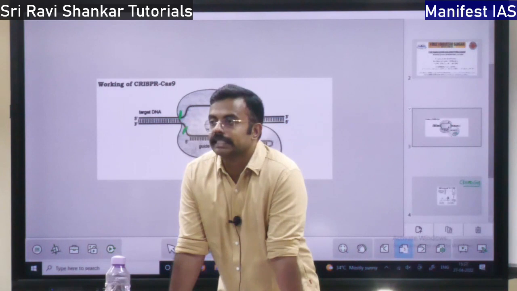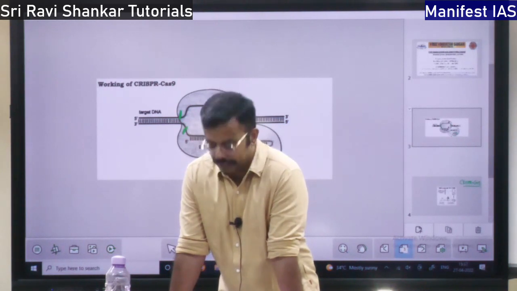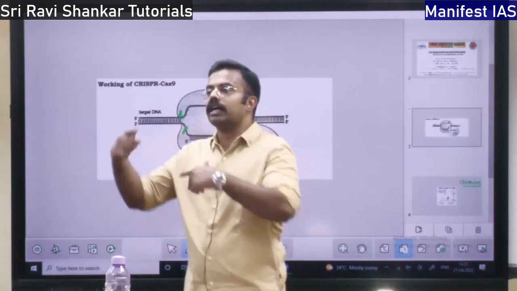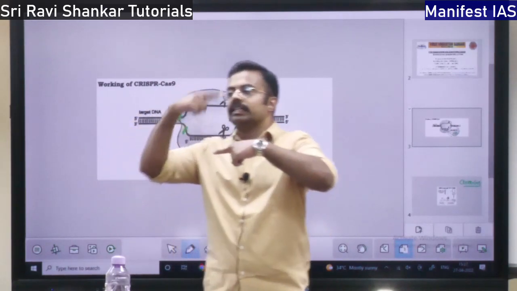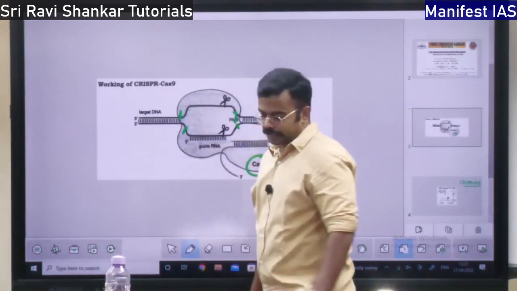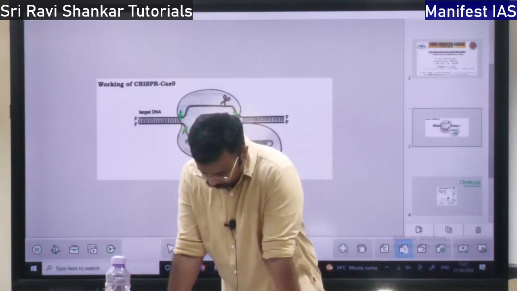The CAS9 is called what? CRISPR CAS9 is called a molecular scissor. It is going to cut both the strands of DNA, that is the upper strand and the lower strand. Both these things would be cut by this CAS9, right?